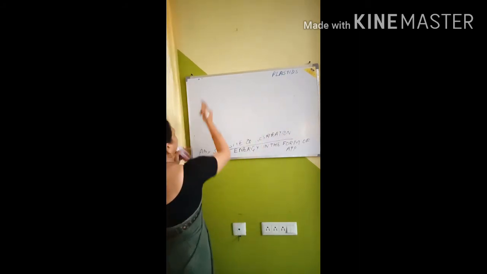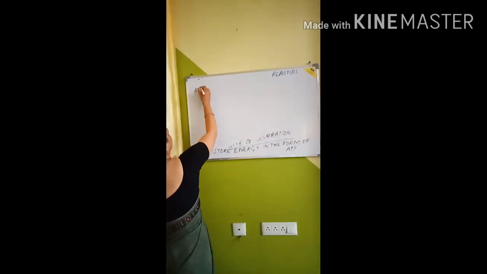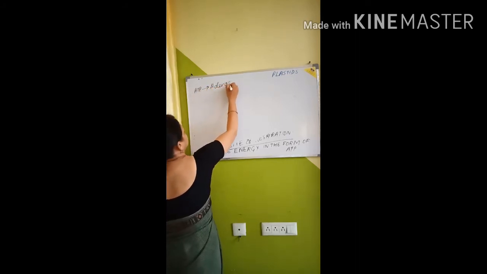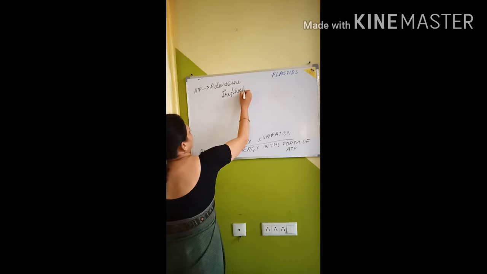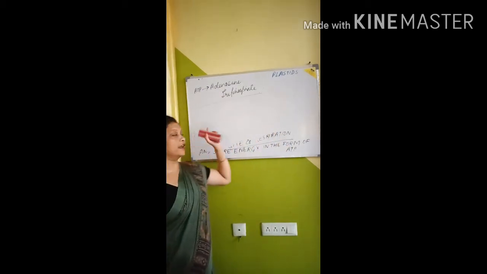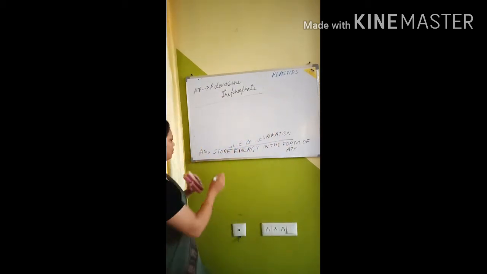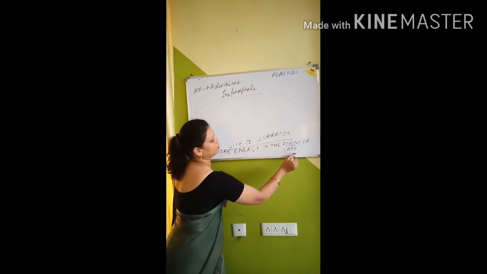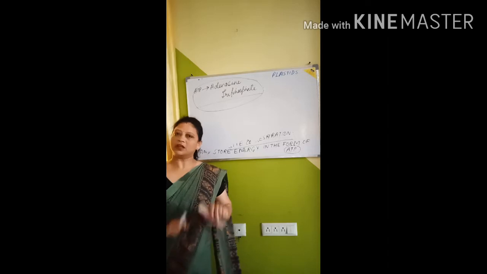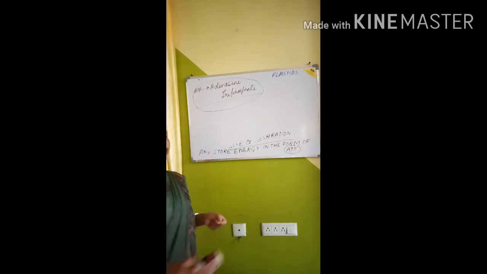ATP is adenosine triphosphate. Is that very clear, children? So this is known as adenosine triphosphate. This energy is stored in the form of ATP, that is adenosine triphosphate. Is that very clear? This is all about mitochondria.